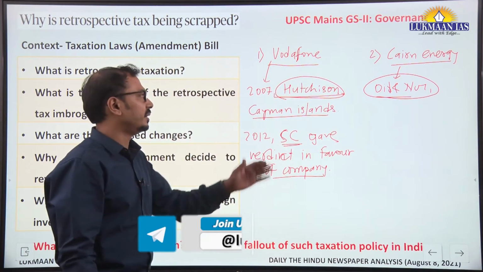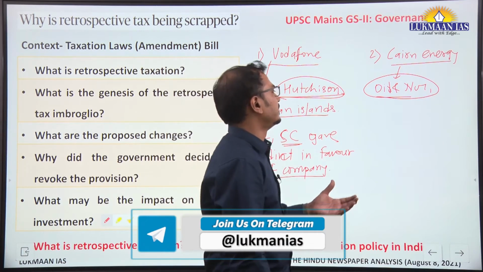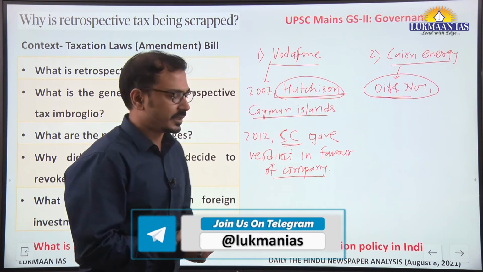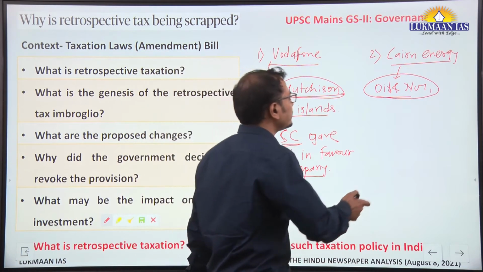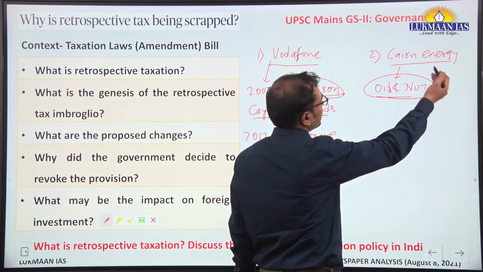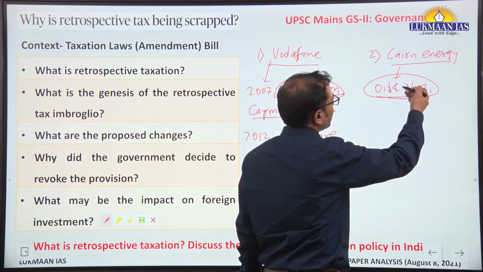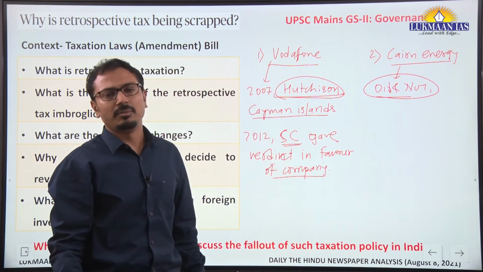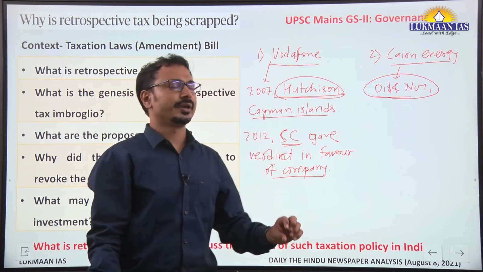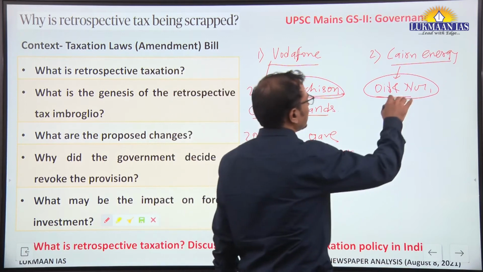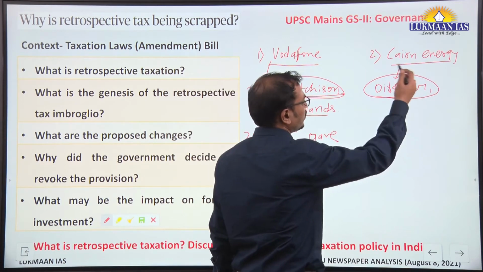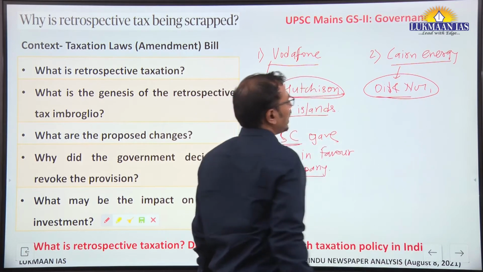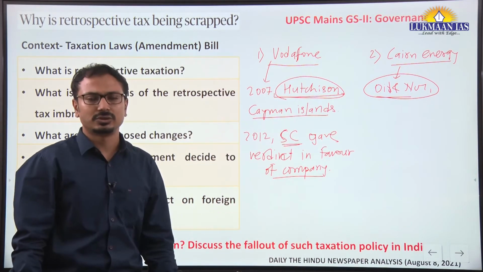It entered the oil and natural gas sector with its own subsidiary, Cairn Energy India, and later sold the stakes in that company to different companies like the Vedanta Group. This was again done outside India, and therefore the company was also asked to pay taxes on those transactions.